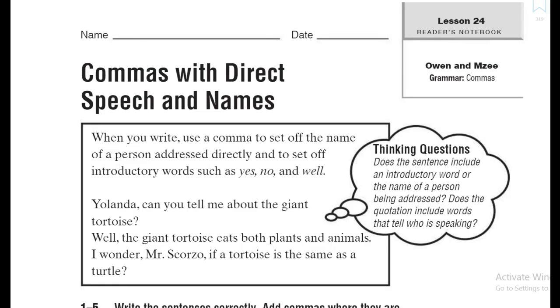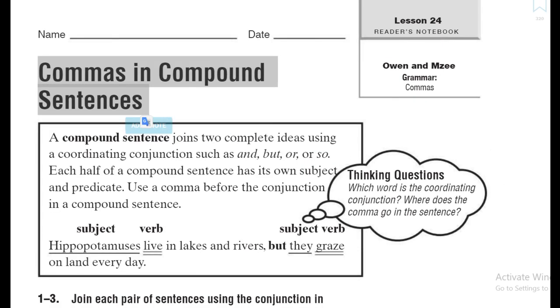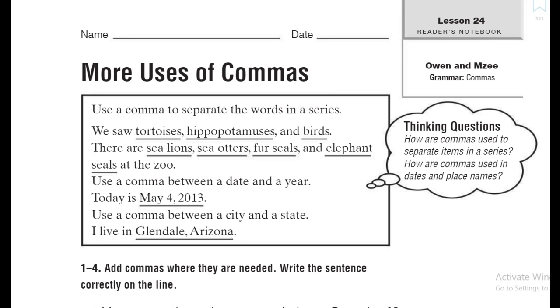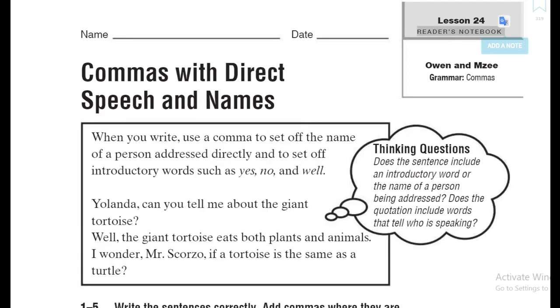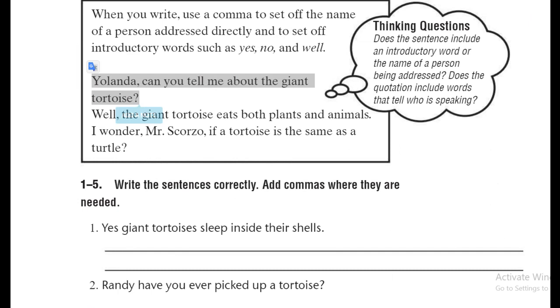Today, inshallah, we're going to speak about one of the most important lessons, which is commas in general. We're going to know more about commas with direct speech and names, commas in compound sentences, and more uses of commas. Make sure that you are having your reader's notebook and kindly open page 319. Let's go. Take a look at this example.